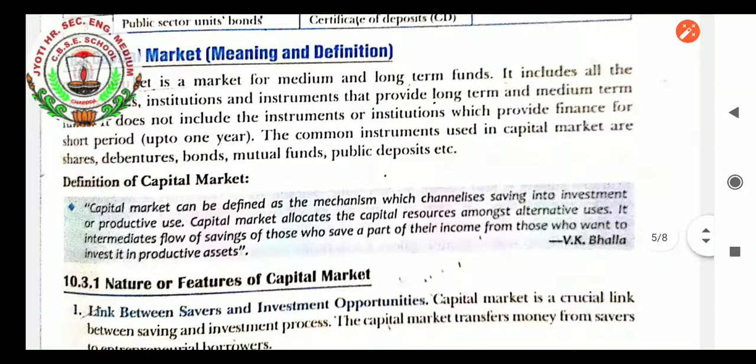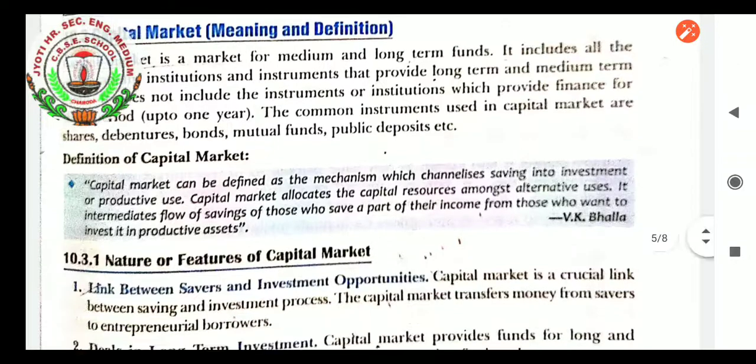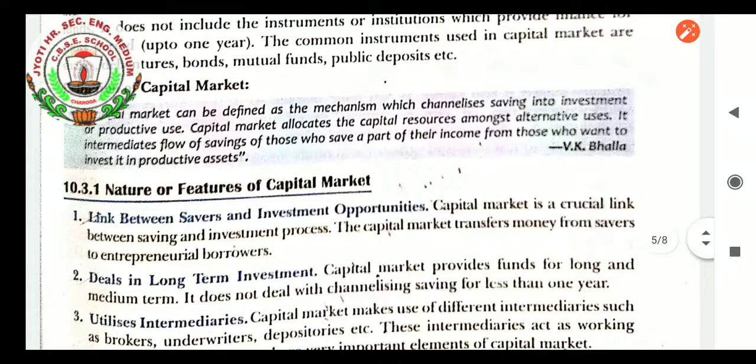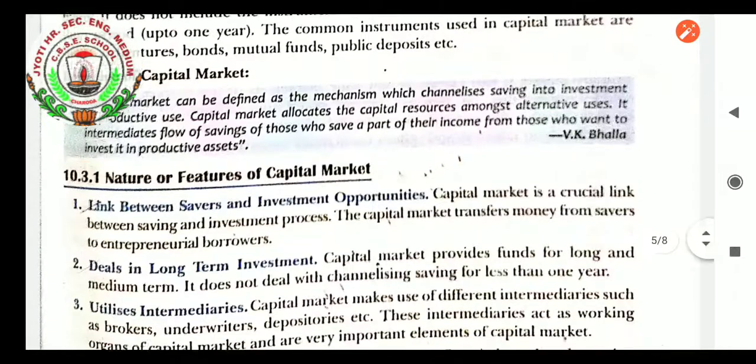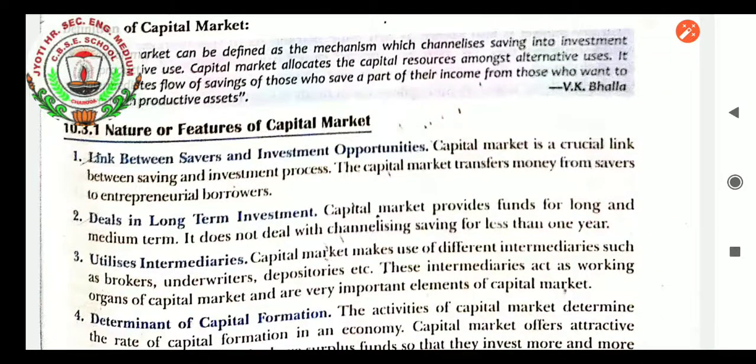Definition of capital market: when we see, capital market can be defined as a mechanism which channelizes saving into investment or productive use, as we learnt in the beginning of the chapter. Capital market allocates the capital resources among alternative uses. It intermediates flow of savings of those who have saved a part of their income to those who want to invest it in productive assets. V.K. Bhalla. Nature or features of capital market: when we learn, the very first nature is link between savers and